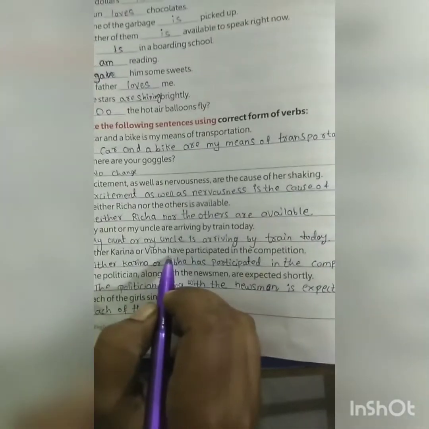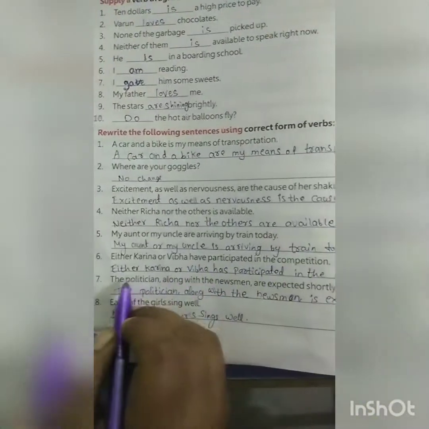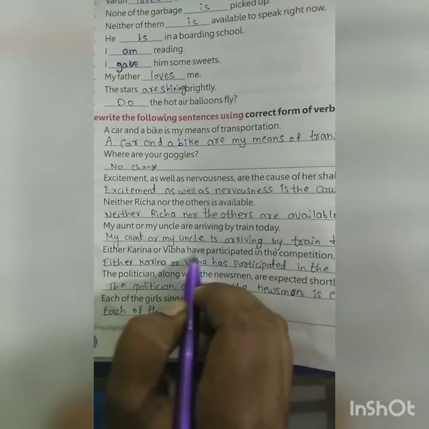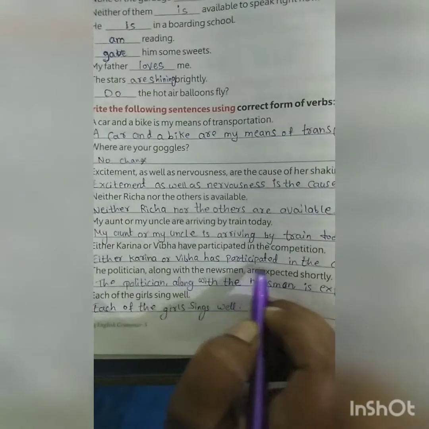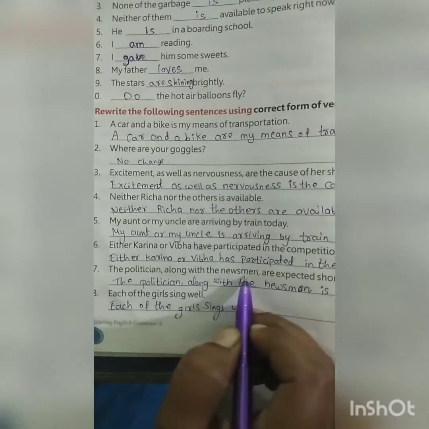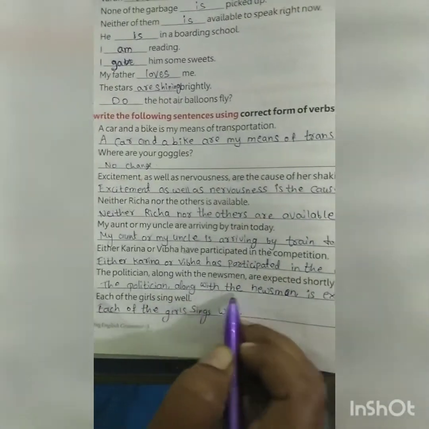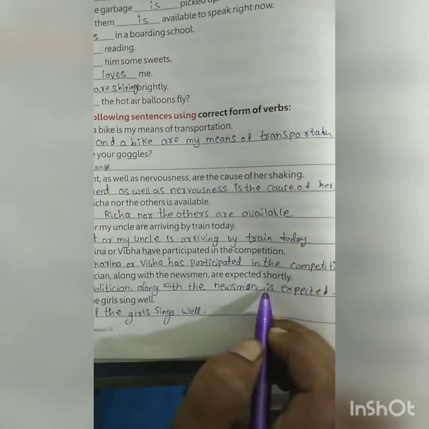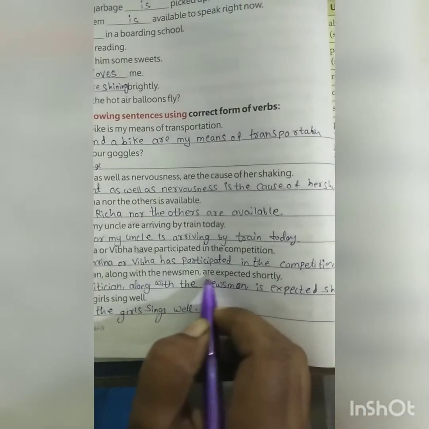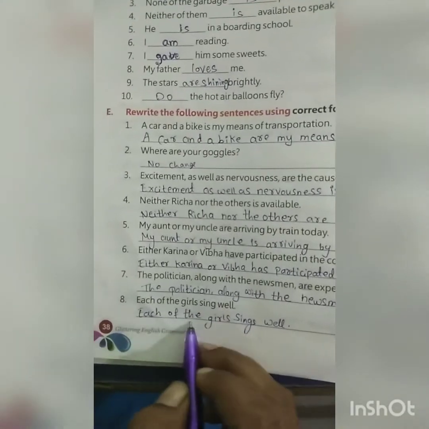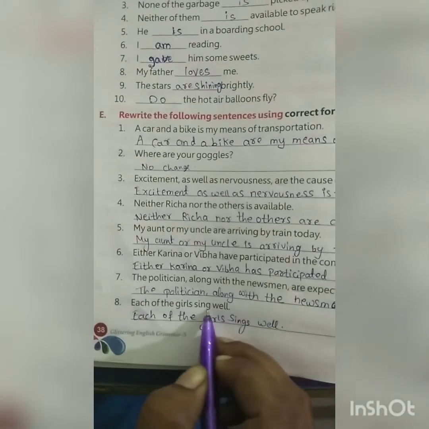Either Karina or Viba are participated in the competition. Either Karina or Viba has participated in the competition. It is changed here to has. The policeman along with the newsman are expected shortly. The policeman along with the newsman is expected shortly. Each of the girls sing well. Each of the girls sings well.